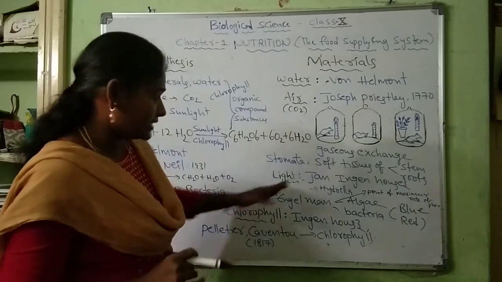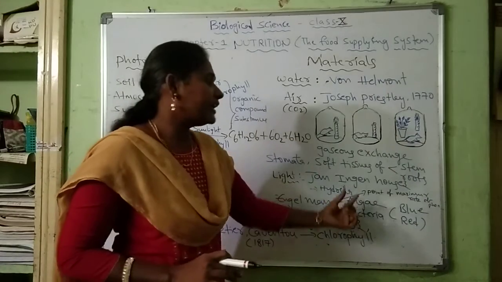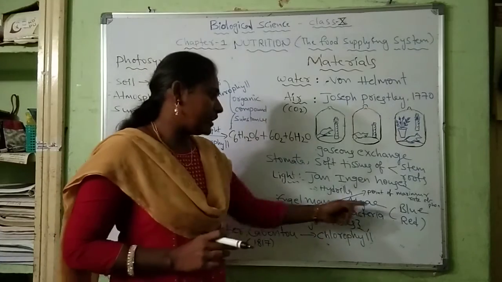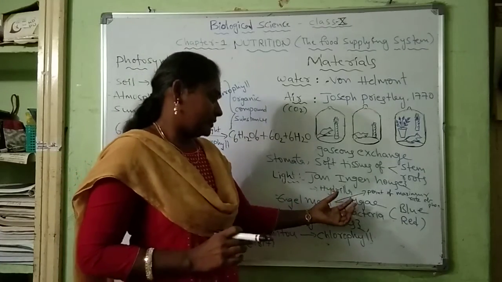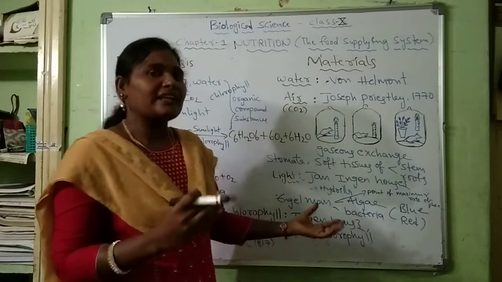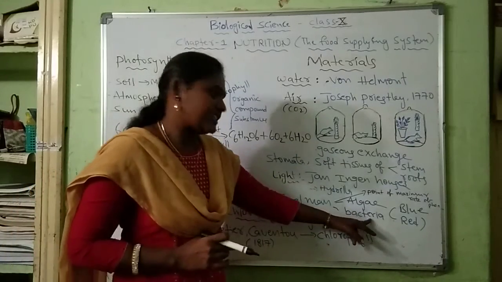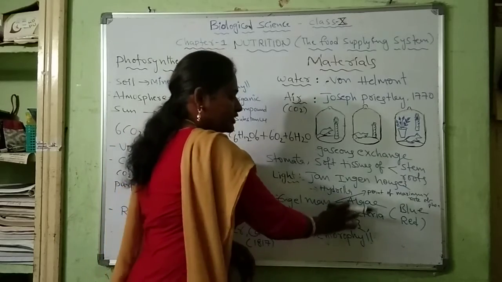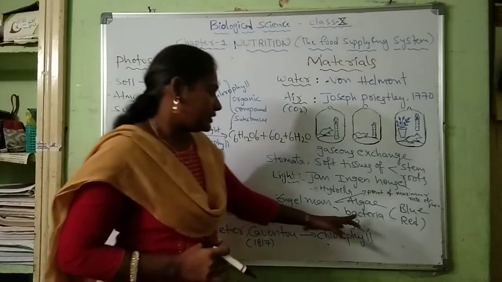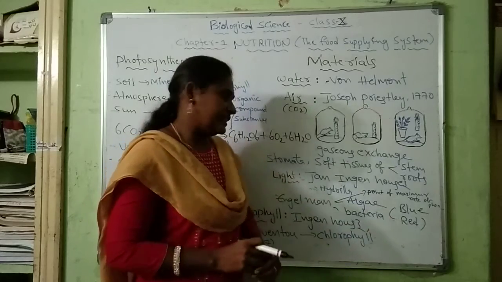Next, this was confirmed by Engelmann also. Engelmann detected a point of maximum rate of photosynthesis. He used algae for his experiments. He put the algae in many different colors of light and observed the photosynthesis, along with oxygen sensitive bacteria. He exposed oxygen sensitive bacteria to many different colors of light, but the bacteria crowded around the blue and red colored rays.